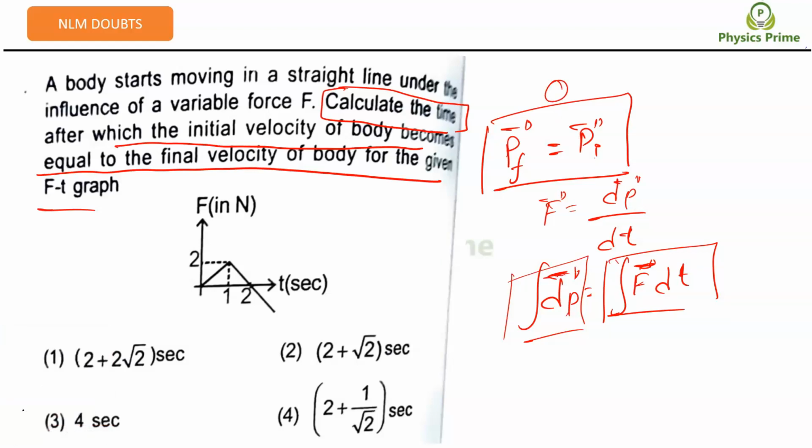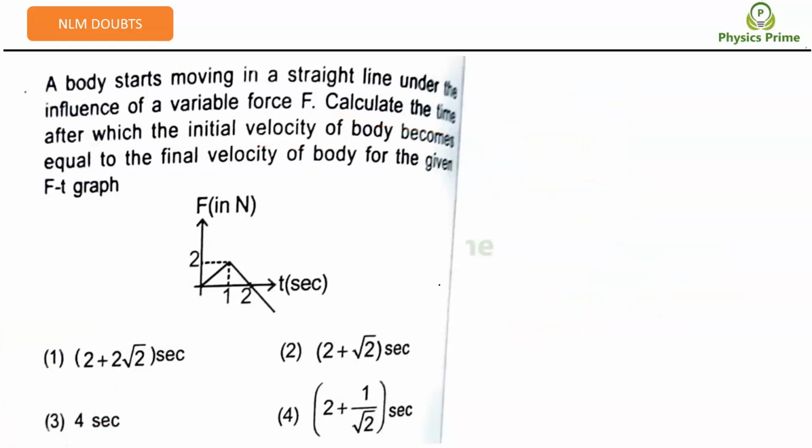Are you able to connect to this? Yes, sir. My first lecture maybe, I taught graphs in the first or second lecture. So the F-t graph area will give you the change in momentum. Change in momentum should be how much? 0. We need to take the F-t graph area; when this area will become 0, that I need to find out. Let's check this way.